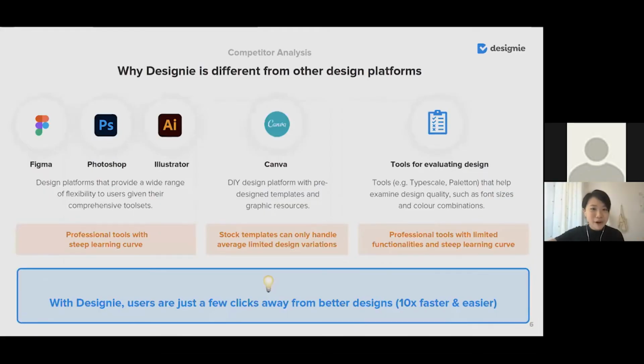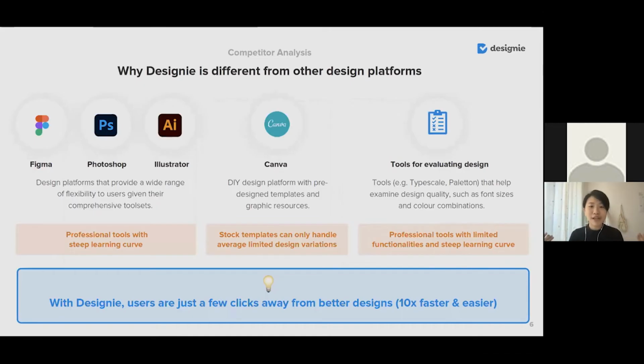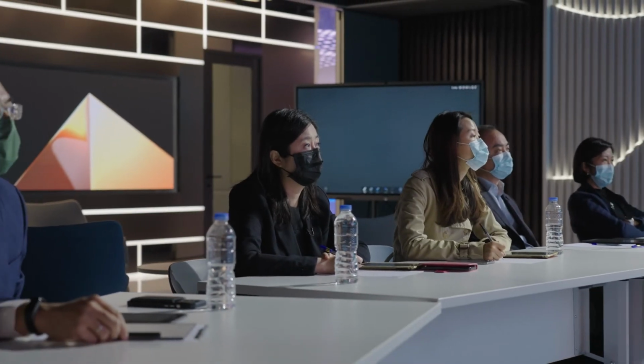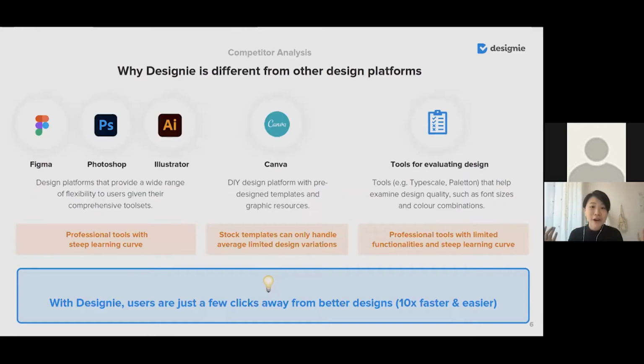And now we know that while there are a lot of great companies such as Adobe and Figma in the design industry, they're more like a tool provider for professional designers that have a relatively steep learning curve. And as for template providers such as Canva, their templates could only handle limited design variations. So if the company or you want to achieve more unique designs that cater for your brand, Canva will not be your first choice. And other online tools for evaluating designs are very fragmented and only provide limited functionalities. For example, checking color contrast or checking whether your font is free or not. And they're mostly targeting professional designers, where non-designers are less likely to be able to use these tools.